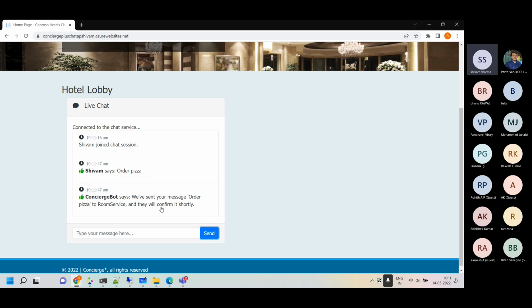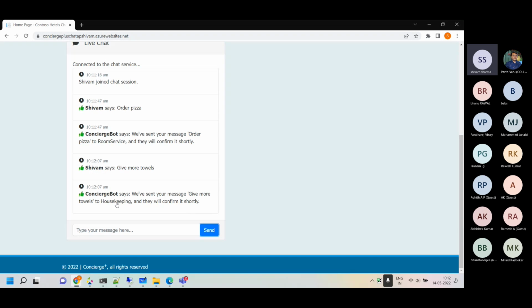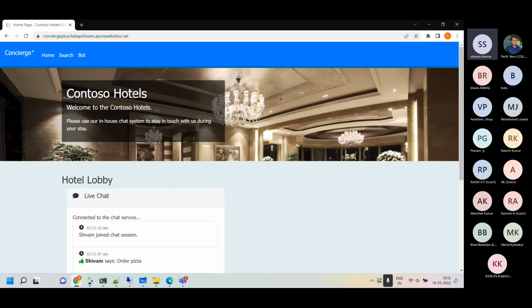You see, order pizza. It's saying that your order has been forwarded to room service. For example, give me more towels, and it is sent to housekeeping over here. What we are doing is intent based. It's understanding the utterance and trying to classify the utterance into intents, like housekeeping and so on and so forth. So this is the bot which we are making for concierge service.